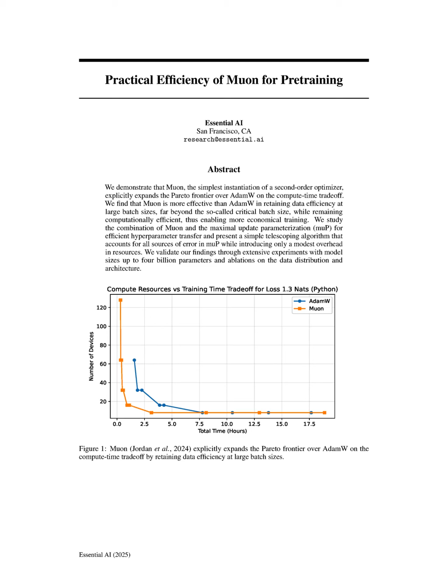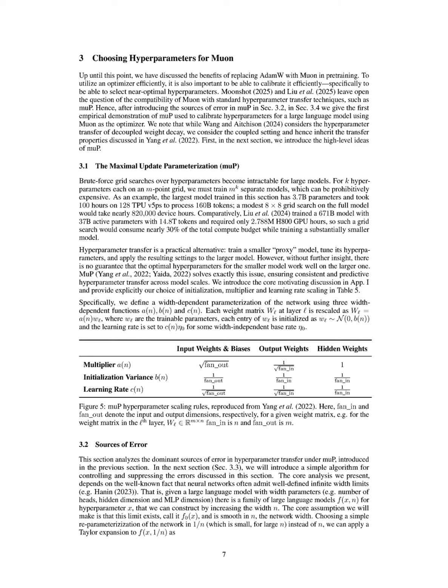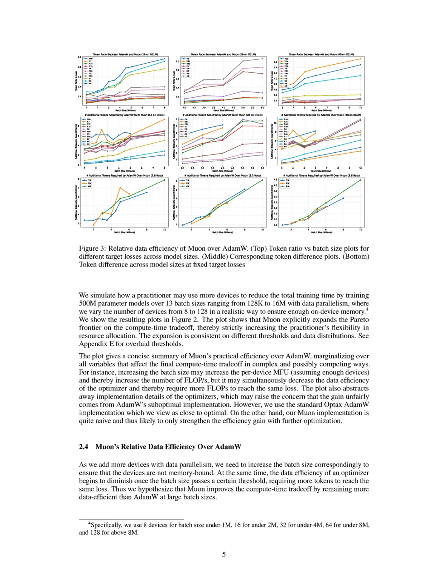Muon, while promising, has certain limitations that could affect its adoption and effectiveness. Firstly, it requires careful tuning of hyperparameters, particularly the maximum learning rate and weight decay, which can be challenging in practice, especially for larger models. Additionally, the implementation of Muon is described as naive, suggesting that there is room for optimization, which may limit its performance compared to more sophisticated optimizers.